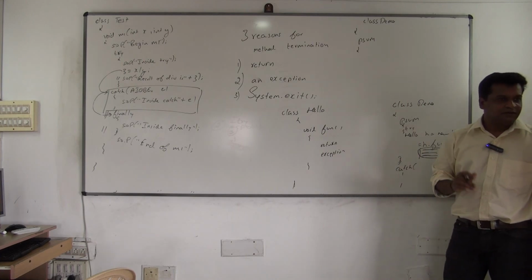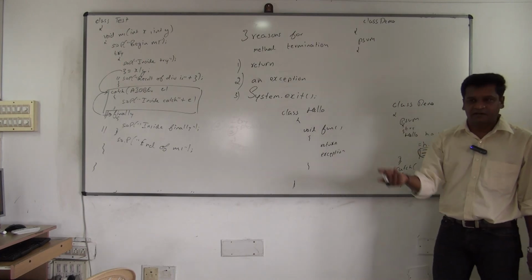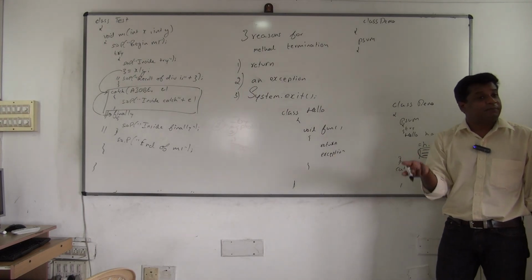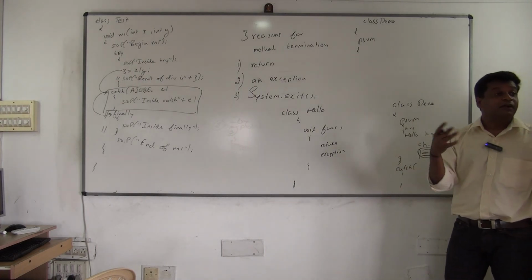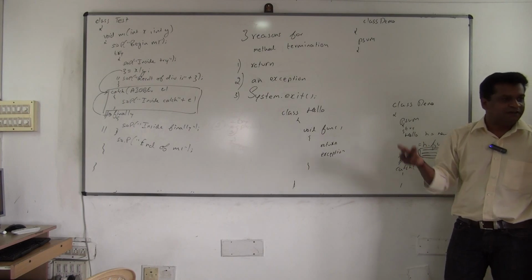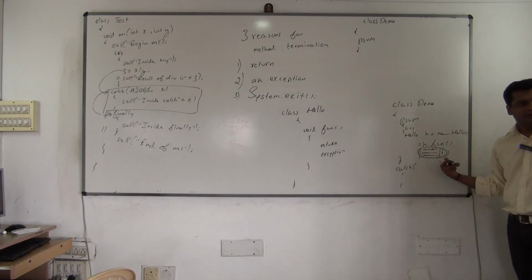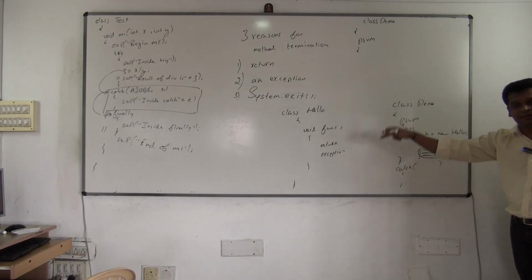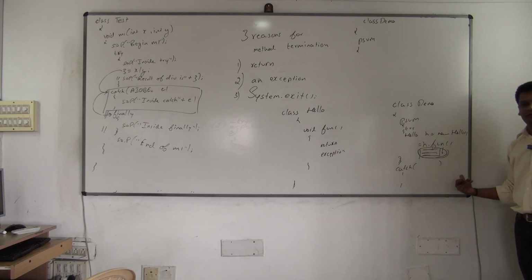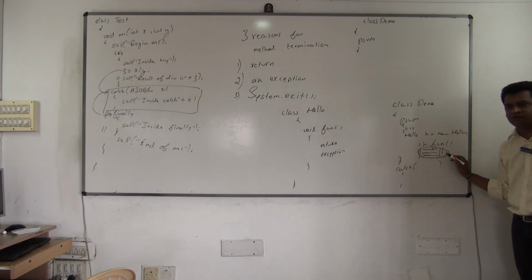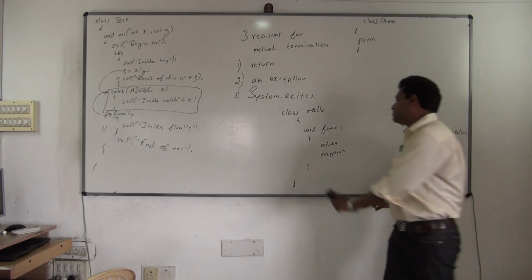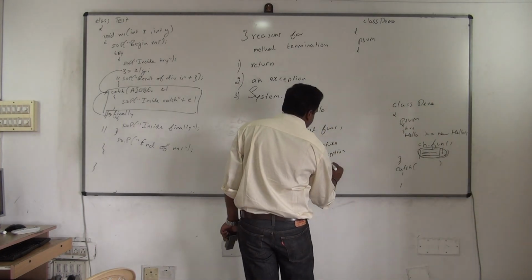See the flow. So the caller method will call the callee method. If some problem happens in the callee method, it will come back to the caller. But which line it will come to is the question here. If it is return, it will come to the immediately next line. If it is an exception, it will come to the catch block. See the flow. And these statements are skipped. I will be showing you this now. Clear? But if I use System.exit, what will happen?